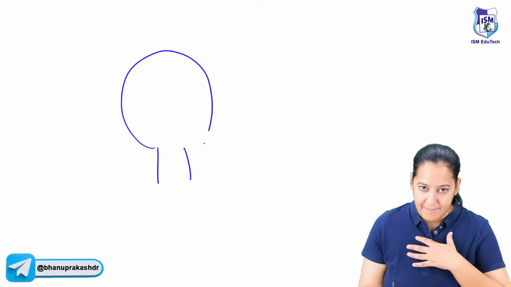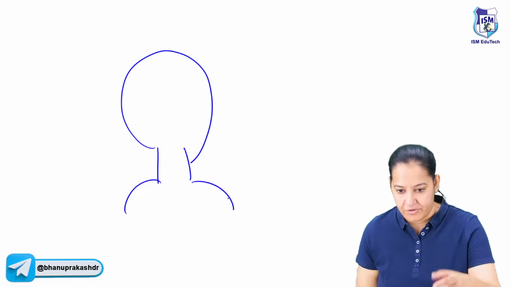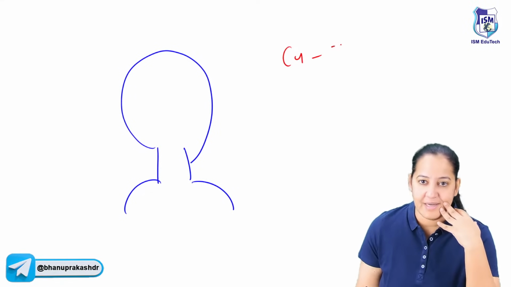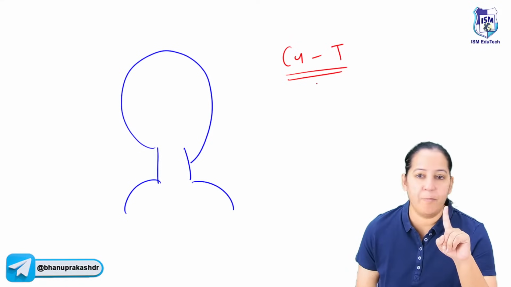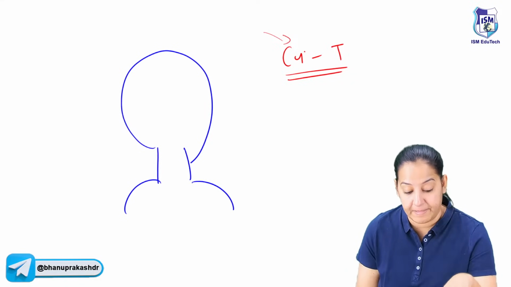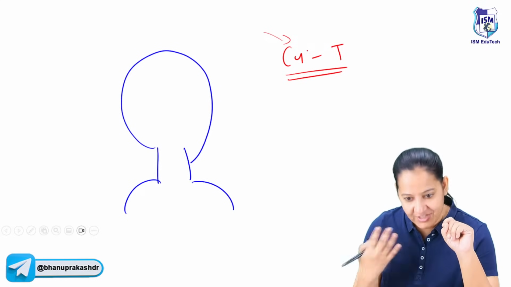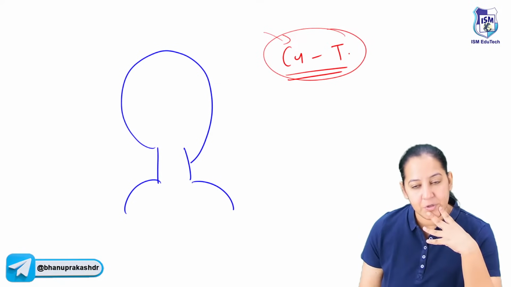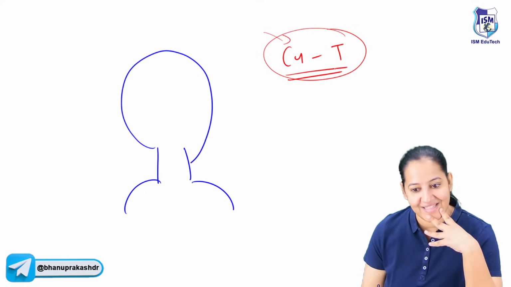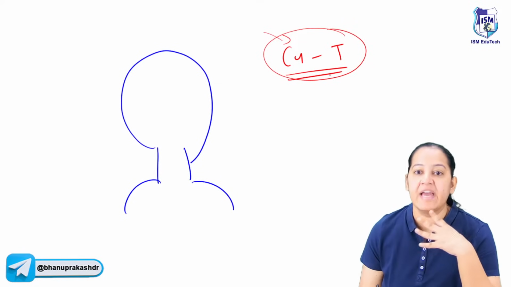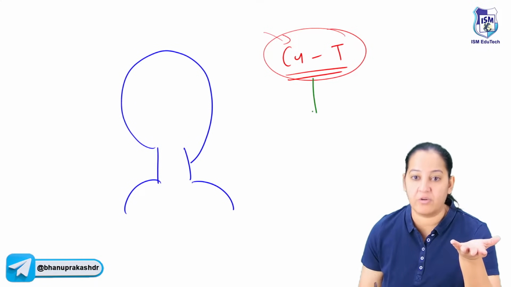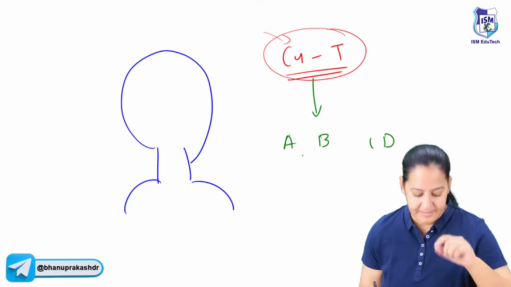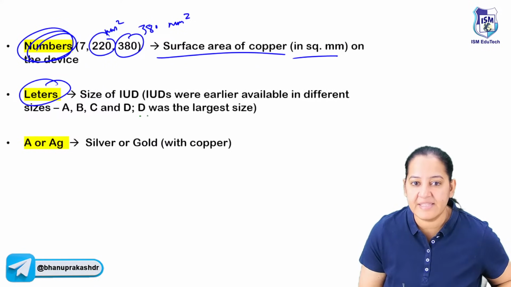Just suppose I'm a gynecologist and there is a lady and she wants contraception for the next 2-3 years. So I'm advising her to use the copper T. She already has 1 child. Copper T should not be inserted in nullipara. She already has 1 child. Now for the next child, she wants some gap. So I'm advising her to insert the copper T. Before inserting the copper T, by doing pelvic examination or a pelvic sonography, I will judge, being a gynecologist, the size of her uterus. So there are 4 sizes of the uterus, A, B, C, D. You can see D is the largest, A is the smallest.